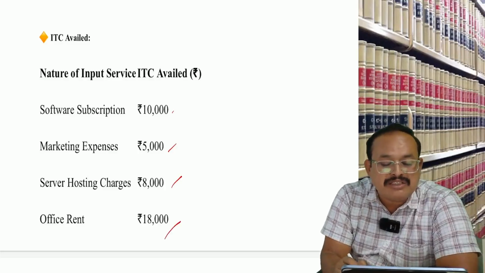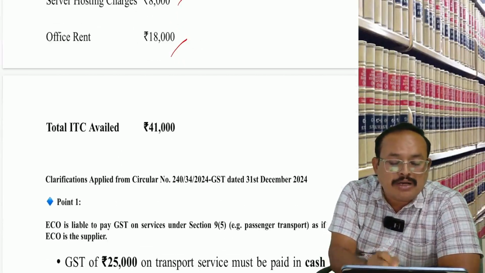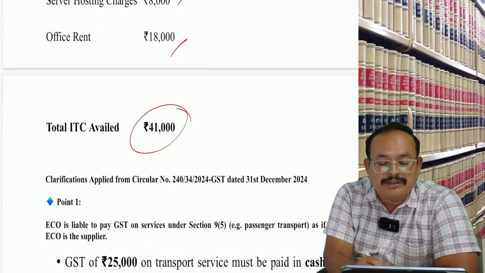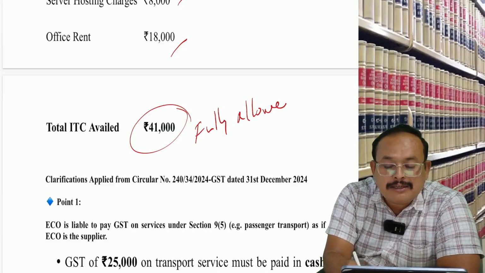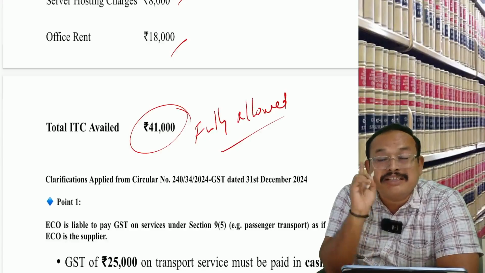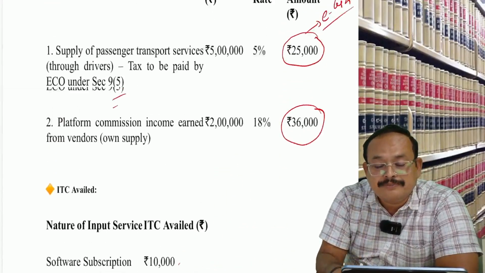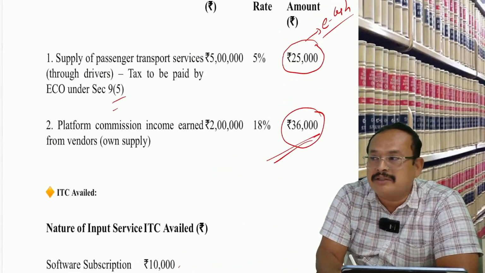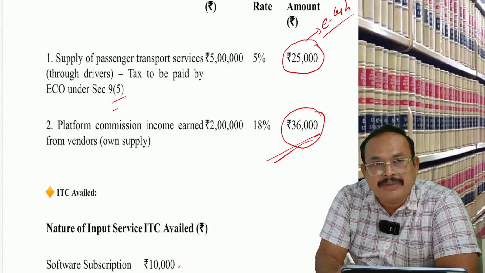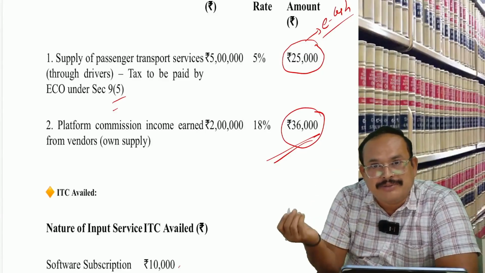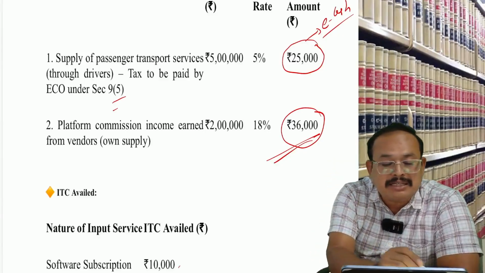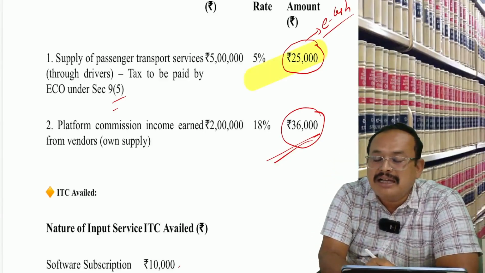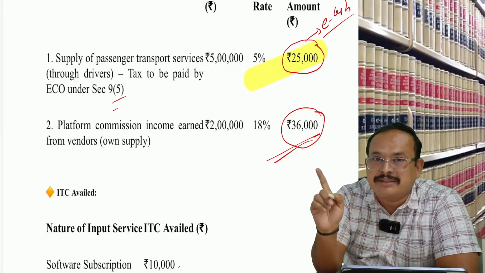Total ITC availed: 41,000. The entire ITC is fully allowed against payment of 36,000. Get my point, sir? Excess ITC is carried forward, not required to reverse. But while paying the 9(5) liability, you should pay through the electronic cash ledger, without input credit.